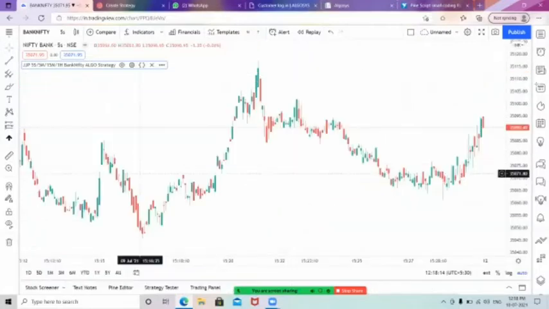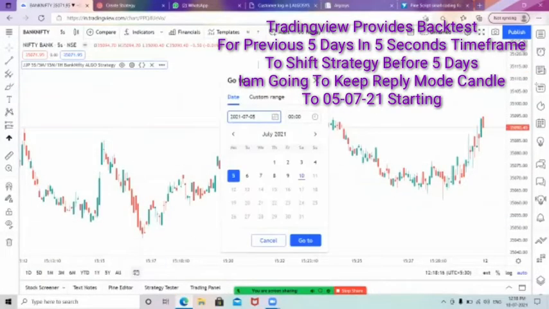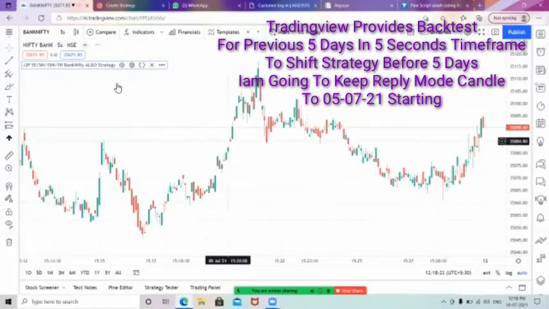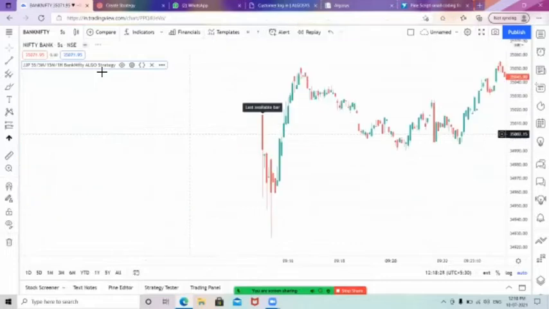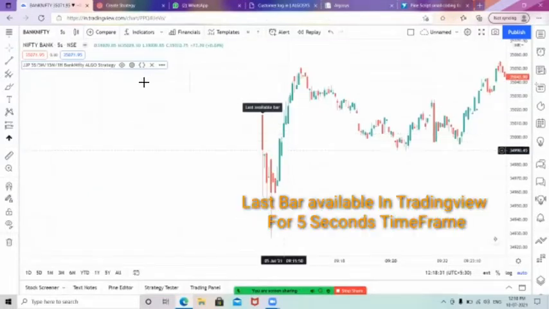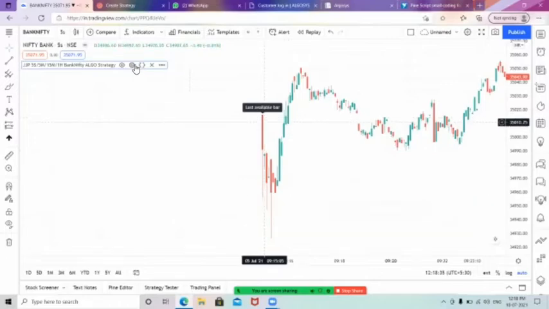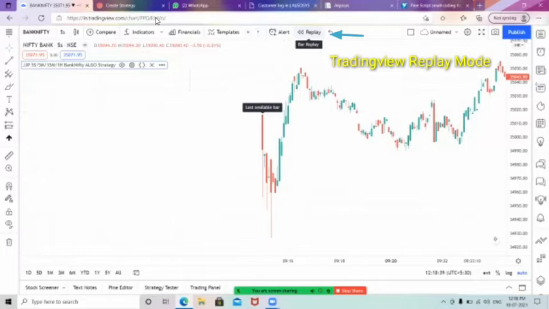So if you want to see for the previous 5 days, you just go to the 5th day. Now I am going to keep the chart for the 5th day, that means 5th July. So now you can see the chart has come on the 5th July. This is the last available bar in the TradingView platform. So now I am going to do the backtest for the previous 5 days again.